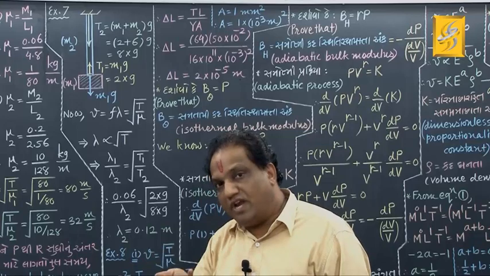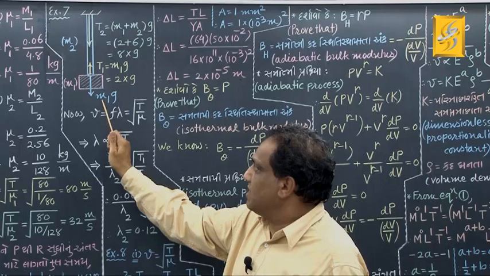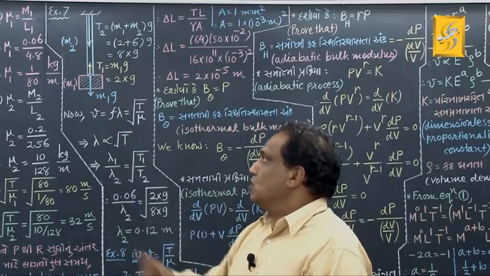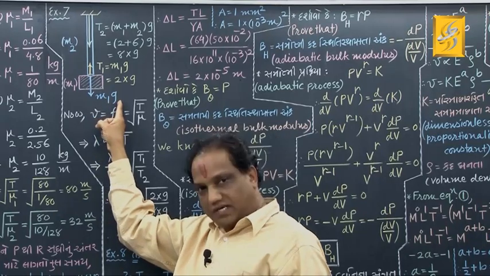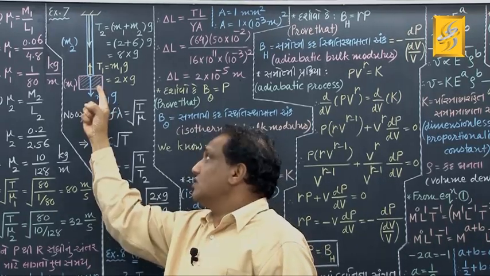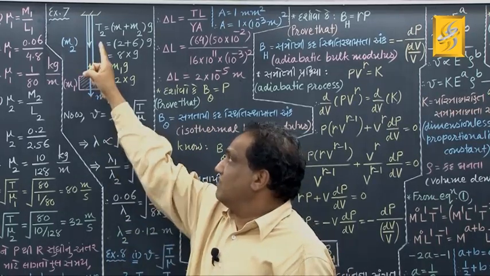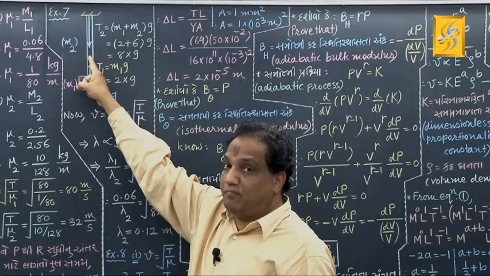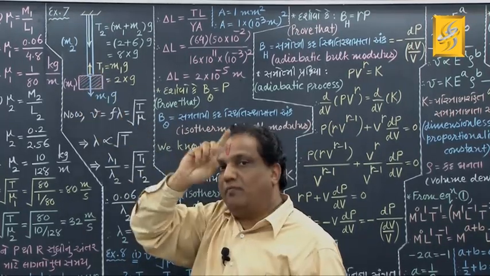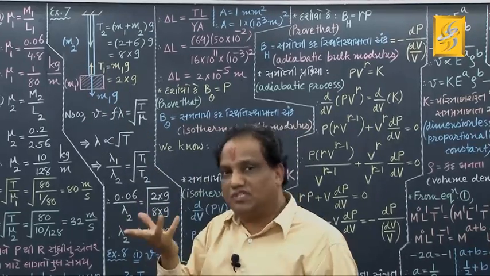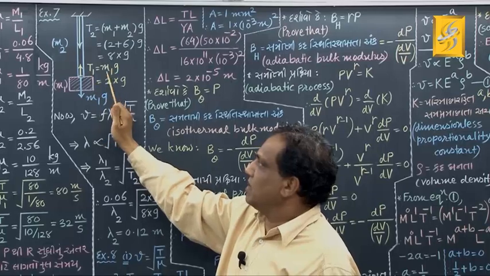Don't you know, the weight of any block is nothing but mass into gravitational acceleration. Mass is M1, gravitational acceleration is g. So at this end, the external force exerted is M1 into g. But in just the opposite direction you will have a restoring force developed, and that restoring force is called the tension produced in this rope at this lowest end. Let it be T1. The magnitudes of restoring and external forces are equal, so T1 equals M1 into g.